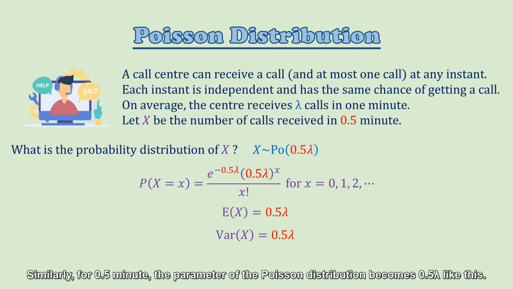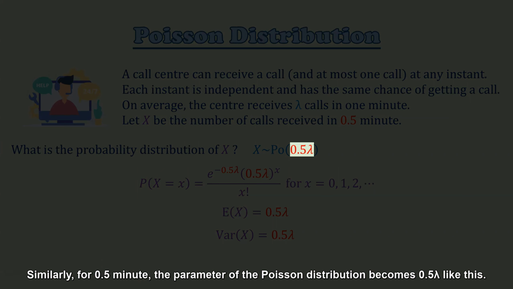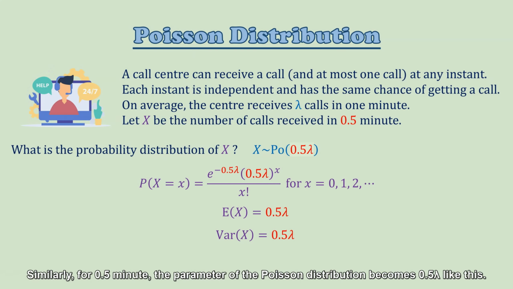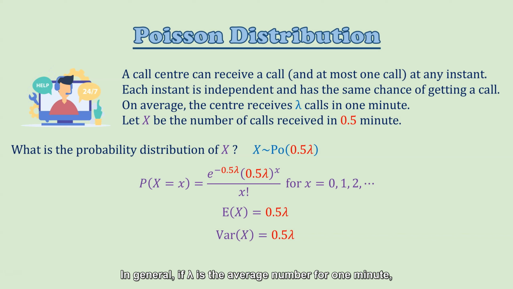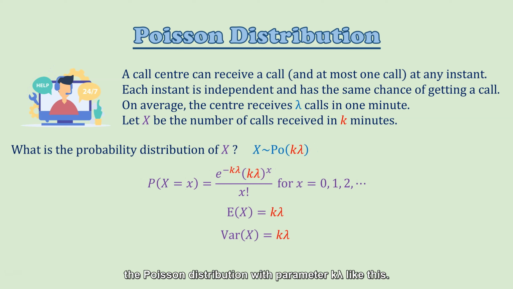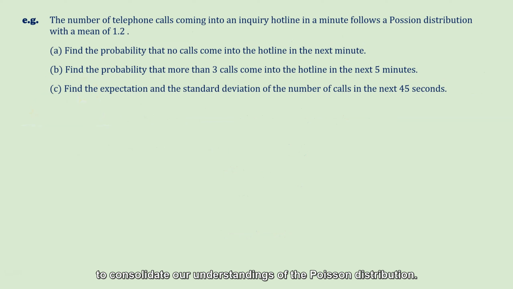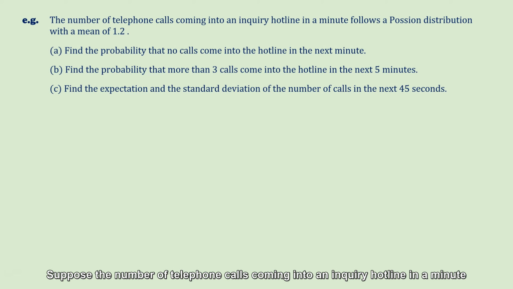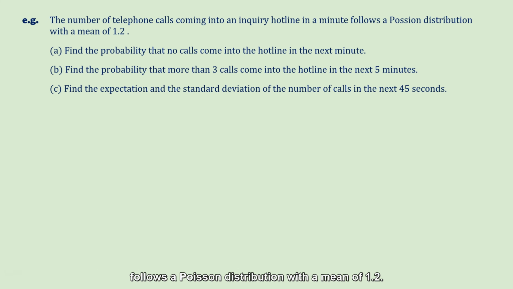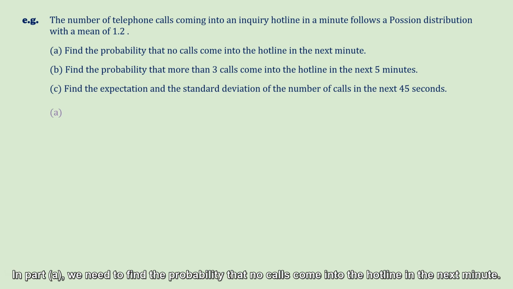Similarly, for 0.5 minute, the parameter of the Poisson distribution becomes 0.5 lambda like this. In general, if lambda is the average number for 1 minute, then for k minutes, the random variable will follow the Poisson distribution with parameter k lambda like this. Finally, let's take a look at this example to consolidate our understandings of the Poisson distribution. Suppose the number of telephone calls coming into an inquiry hotline in a minute follows a Poisson distribution with a mean of 1.2. In part A, we need to find the probability that no calls come into the hotline in the next minute.